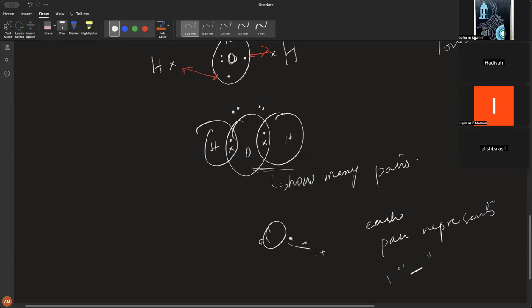The other hydrogen is also sharing a pair. This could be drawn like this. These are the paired electrons that oxygen had. Is this clear, everyone? Any questions? So this is the dot. Adia, do you understand? Yes. So each pair is representing one dash, one bond.